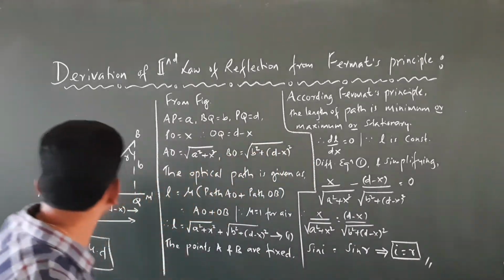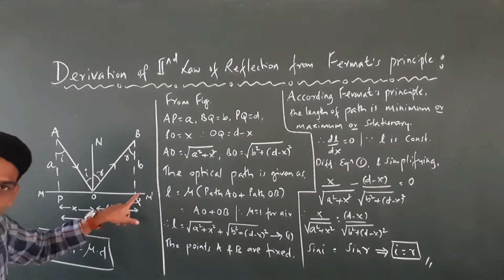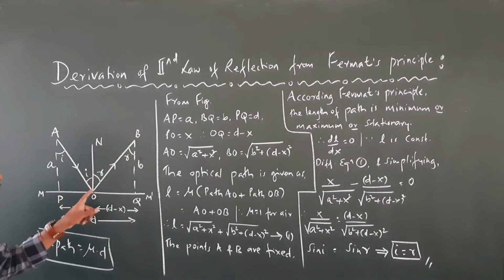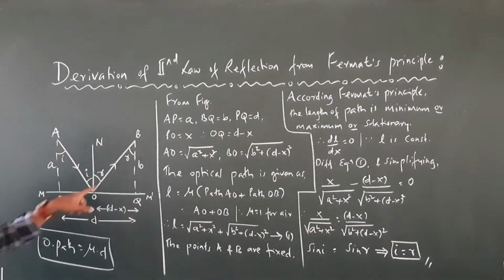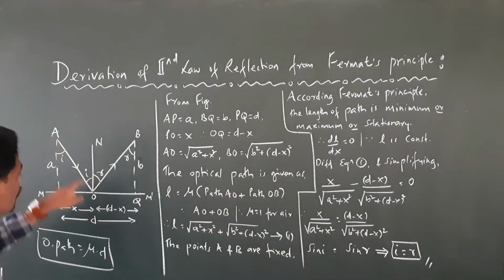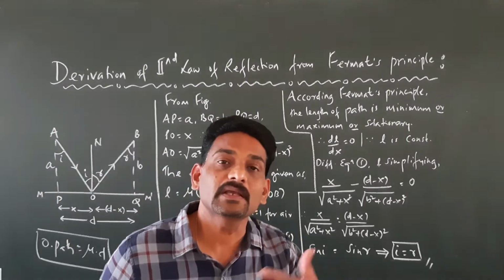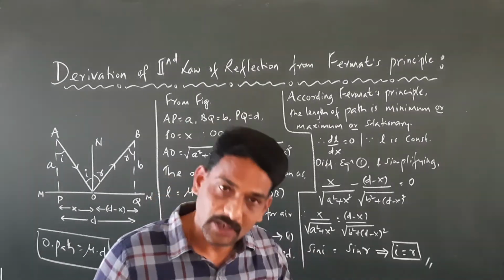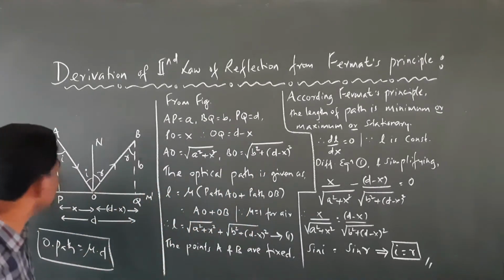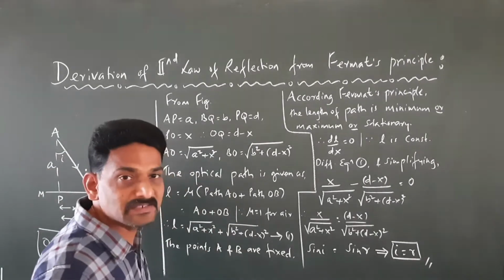Right? Now in this diagram, this is the air medium, this is the glass medium. We know that the ray is traveling from A to O and then after reflection from O to B. So AOB is the path covered by the ray of light. Then what will be the corresponding optical path? For the optical path, we have to take the corresponding refractive index. What is that? The refractive index of this medium. That is taken as mu.